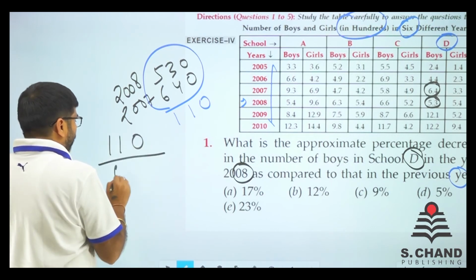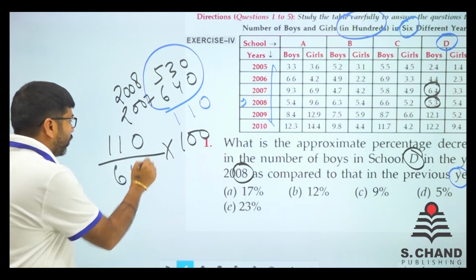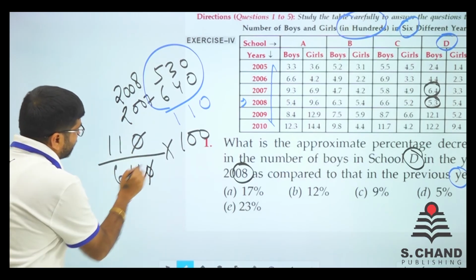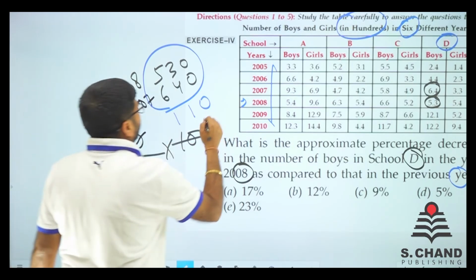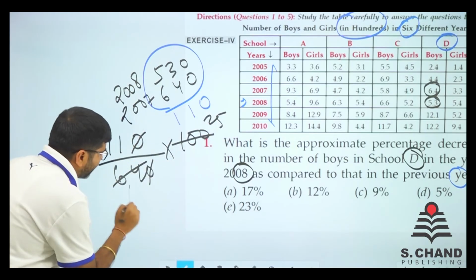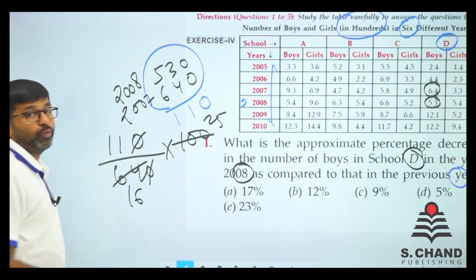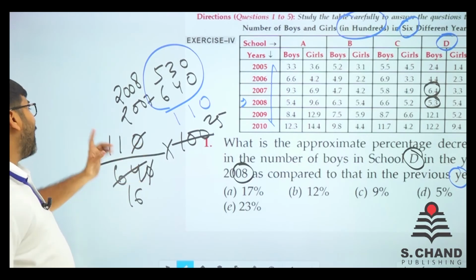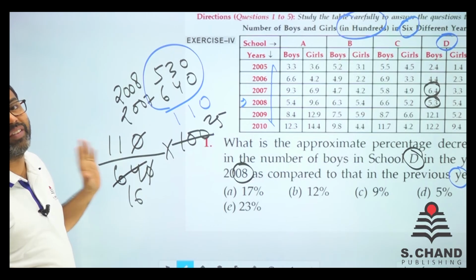So that is the decrease, right? Into 100 and you will get the percentage. Remove that 0 first. 64 is divisible by 4, so here we get 25 and here we get 16. Nothing more divides. So 11 into 25. 25 into 10 is 250 and 25 more, that is 275. So 25 into 11 is 275.